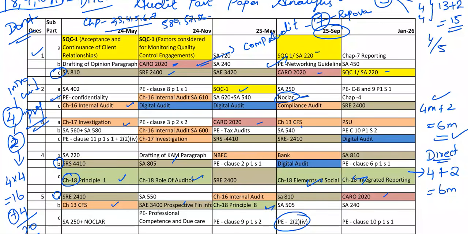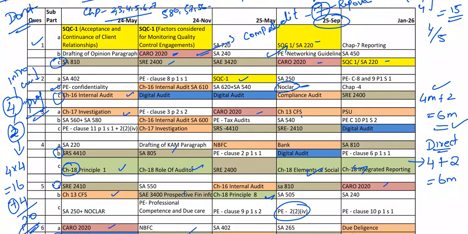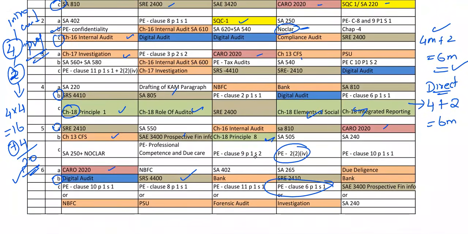If you are weak in these chapters, concentrate less on them. Instead, go for the kind of chapters where you're going to get a straight question. Internal audit, investigation, CFS, investigation, again internal audit, right? Definitely you are going to get very good marks from these areas. PSU, straight questions will be coming from these areas. Forensic audit, and then bank. In case of bank, if you feel it is difficult, please read the most asked questions and the amendment part.